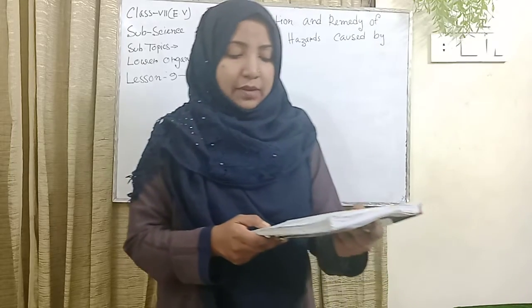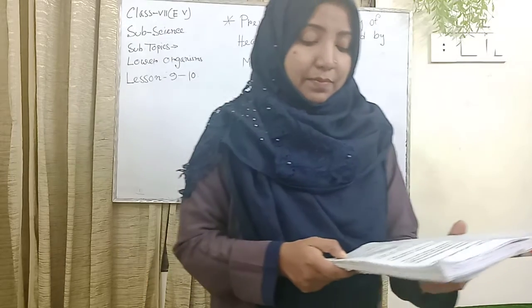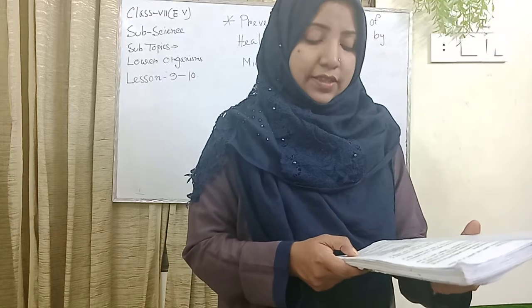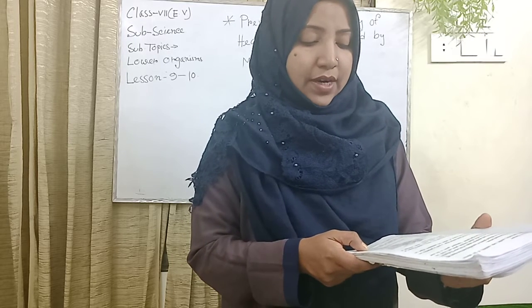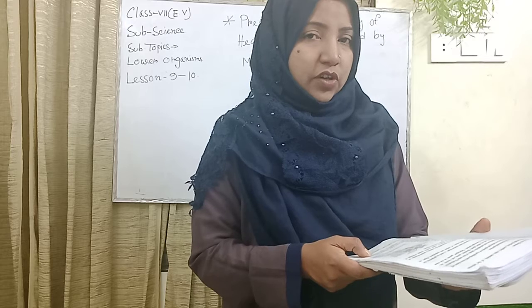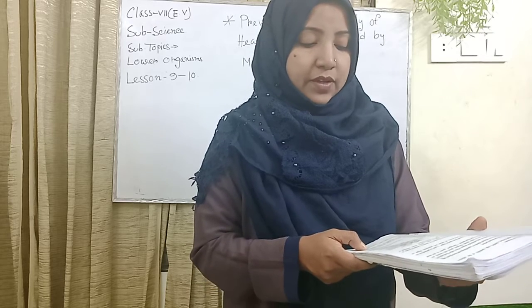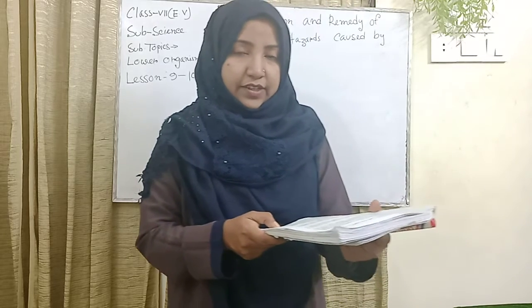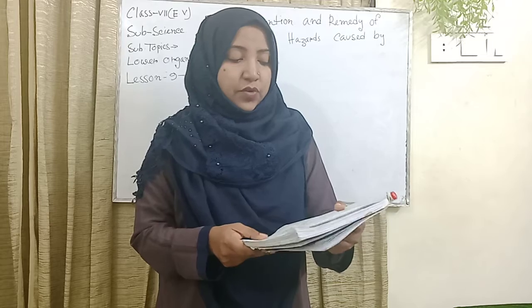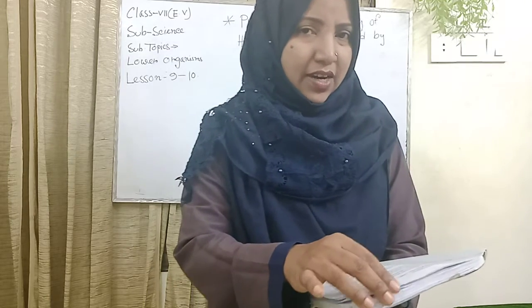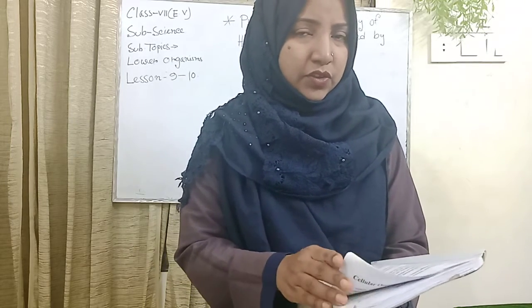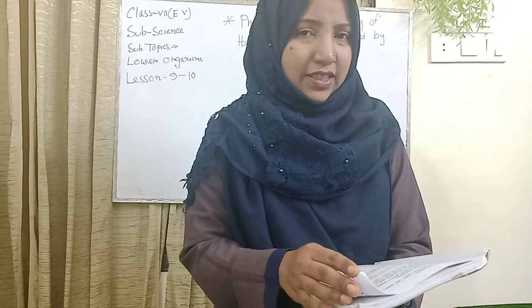We also know about the pseudopodia, plasma, nucleus, ectoplasm, which is the outer layer, and endoplasm, which is the inner layer, and the water vacuole and contractile vacuole. We also draw the figure of the amoeba and learn this.